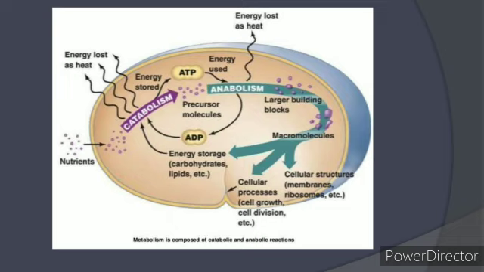There are two types of metabolism. The first one is catabolism. Catabolism means biochemical reactions concerned with the breakdown of organic molecules into simple substances. Breaking the organic molecules, example, respiration. Breakdown of organic molecules into simple substances is called catabolism.